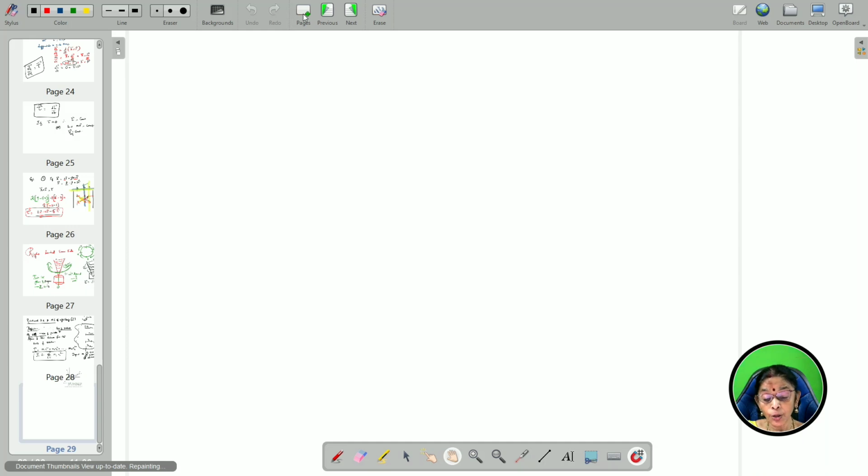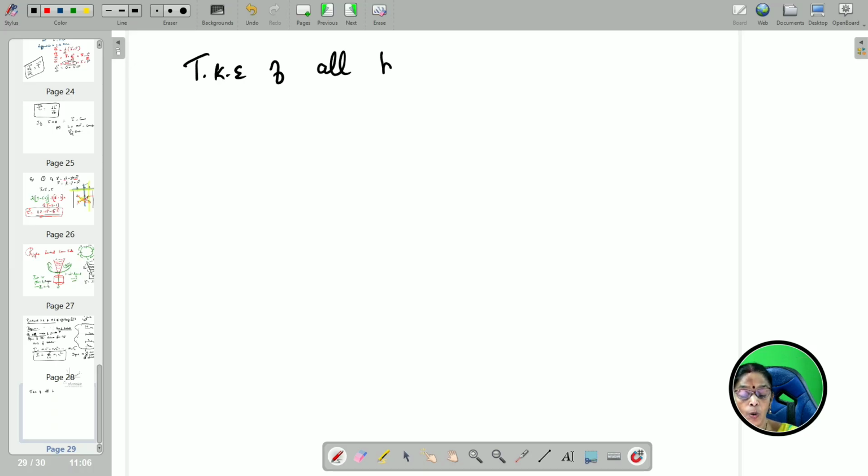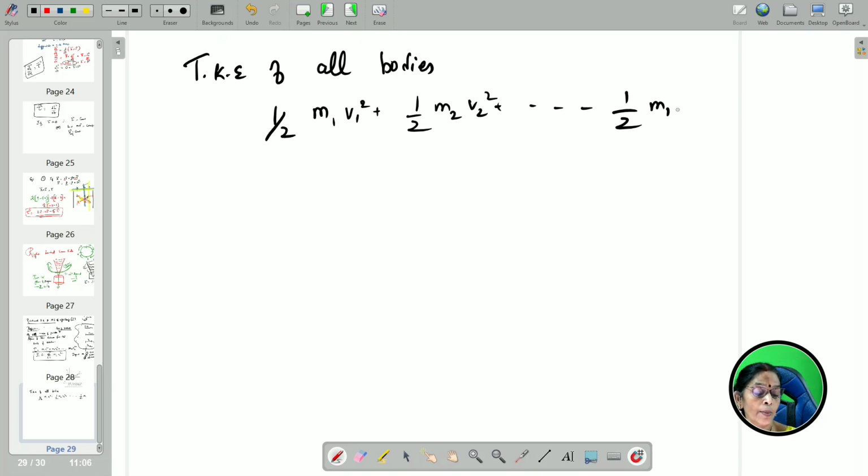So I haven't come to the rotational kinetic energy yet. Now let me proceed with the same thing. Total kinetic energy of all bodies can be written as half m1 v1 square plus half m2 v2 square plus etc., up to half mn vn square.